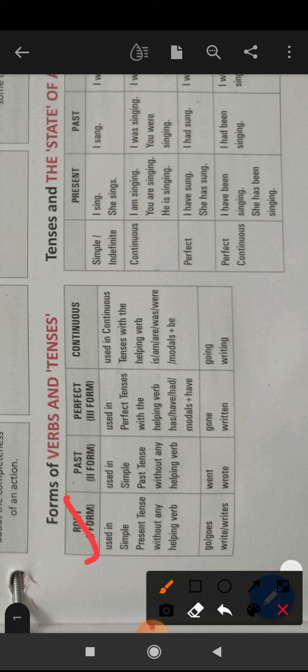And how do we use it? We do not use this continuous form of the verb without helping verb. Always helping verbs are required to use continuous form of the verb. Clear? We use is, am, are in present continuous, was, were in past continuous, and will be, shall be in future continuous. Got it? Yes, dear children.